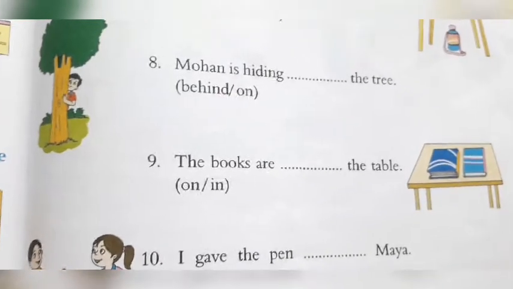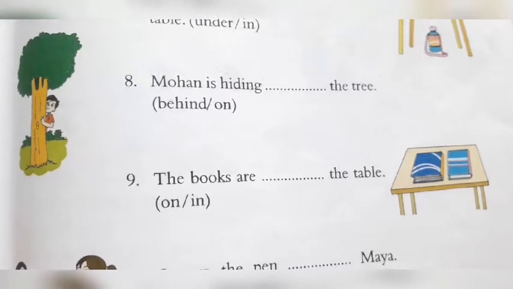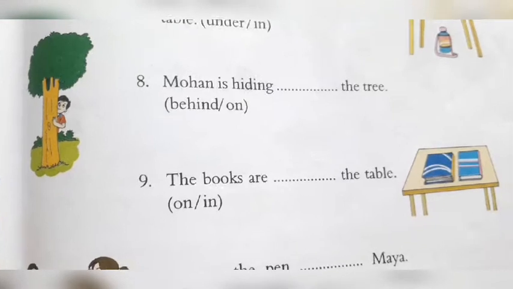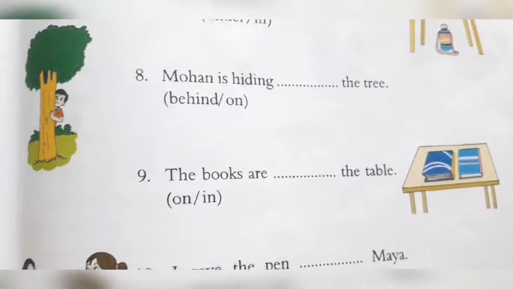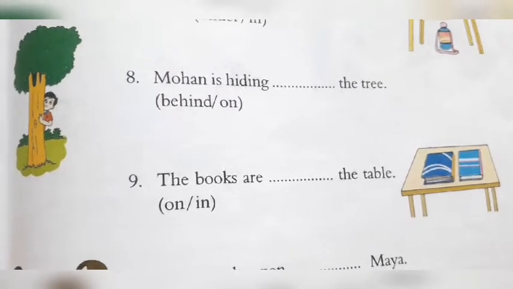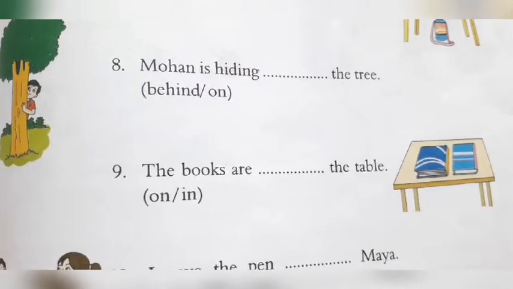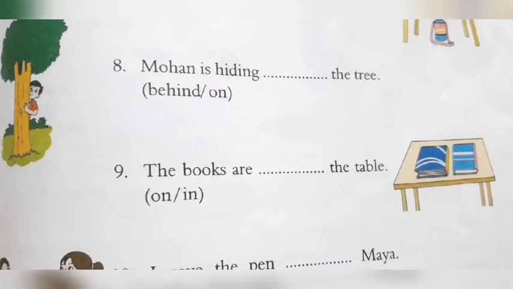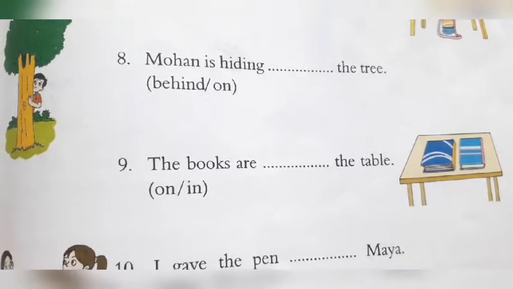The books are on the surface of the table, right? It is not inside the drawer or inside the table. There is no inside space or boundaries inside which you can keep the book, right? It is the flat surface, straight, correct? So we have to write the books are on the table. Now if we keep the books in the drawer, we would say the books are in the drawer.